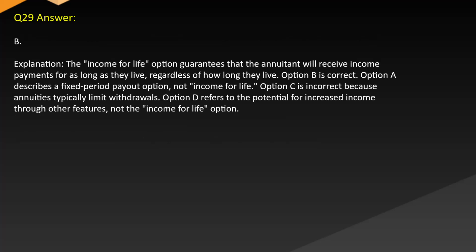Answer B. Explanation. The income for life option guarantees that the annuitant will receive income payments for as long as they live, regardless of how long they live. Option B is correct. Option A describes a fixed period payout option, not income for life. Option C is incorrect because annuities typically limit withdrawals. Option D refers to the potential for increased income through other features, not the income for life option.